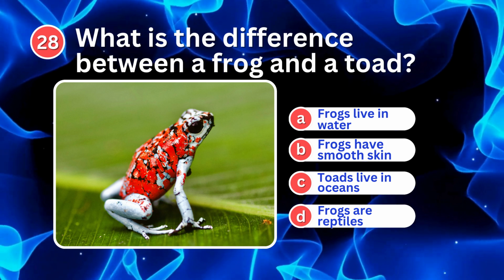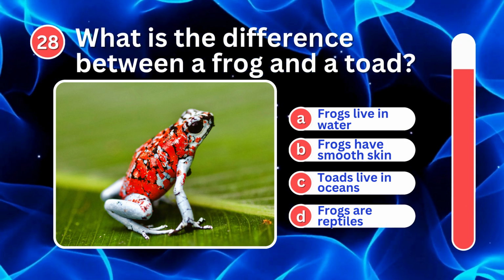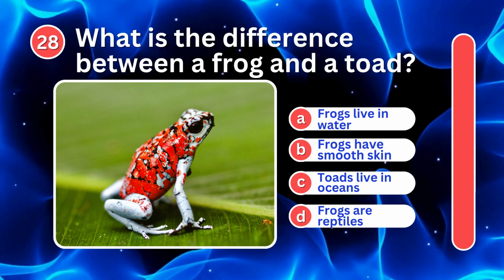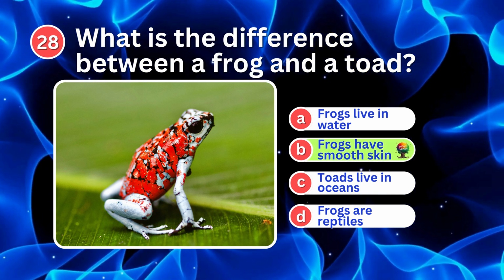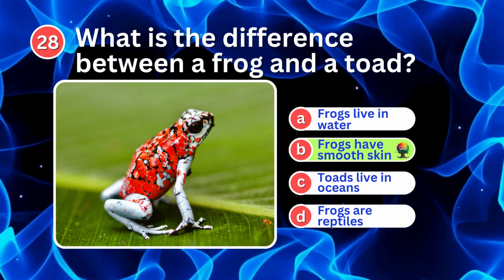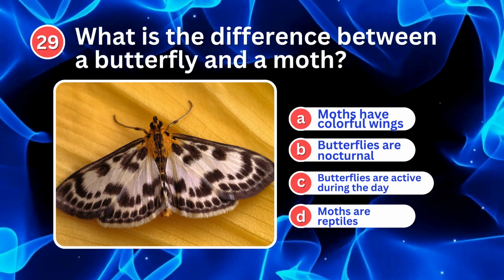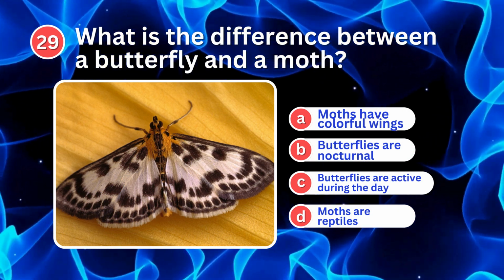What is the difference between a frog and a toad? Frogs have smooth skin, while toads have rough, bumpy skin. What is the difference between a butterfly and a moth?